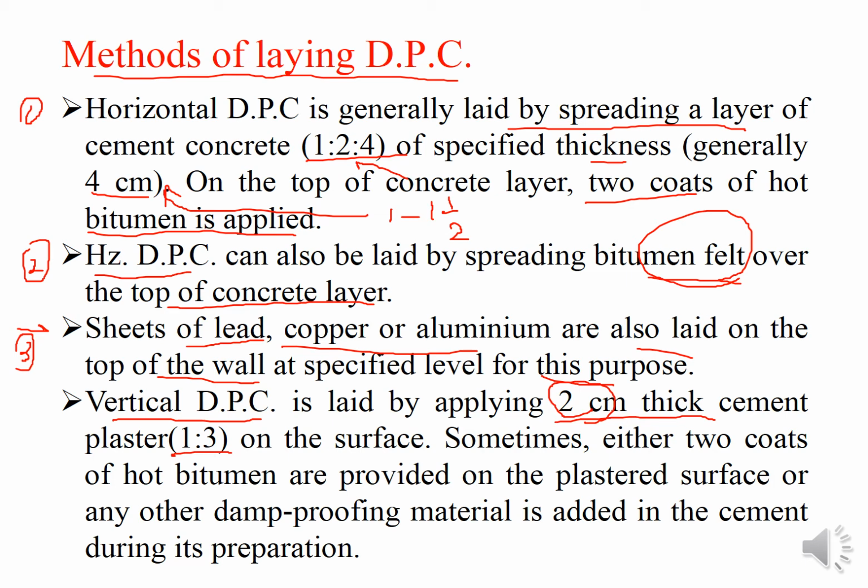Sometimes 2 coats of hot bitumen are provided on the plaster surface, or other damp proofing material can be added in the cement during its preparation. So inside the cement we can also use it. This is maybe the second, third or fourth method we will see ahead. Inside the cement or the concrete you can use water repellent or impervious materials, chemicals.